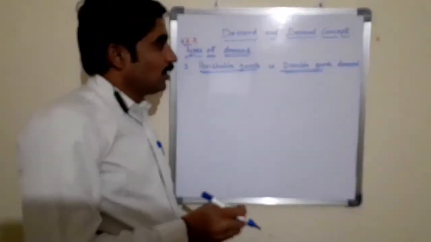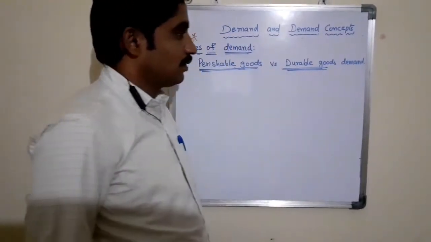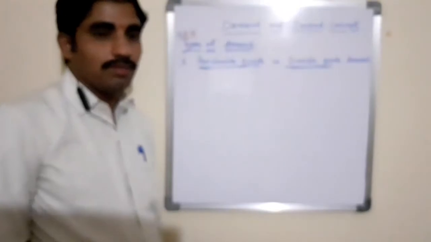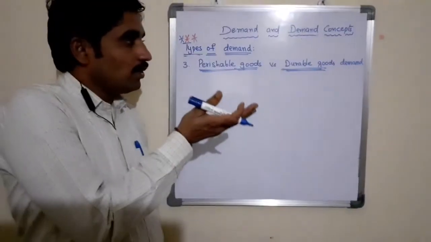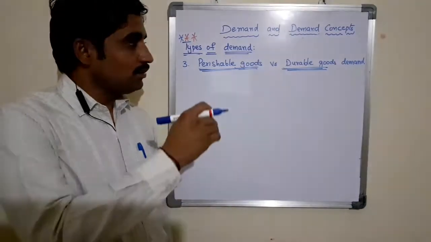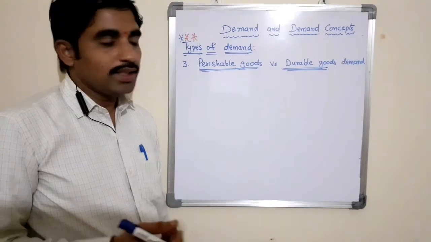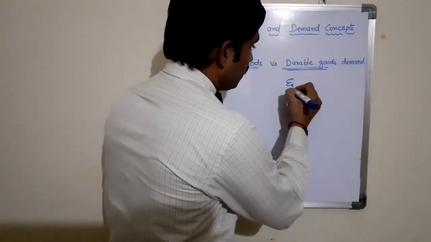Now let us understand what is perishable goods demand and what is durable goods demand. Durable goods, as I said, are goods which will give services for a long period. Let us take an example here.